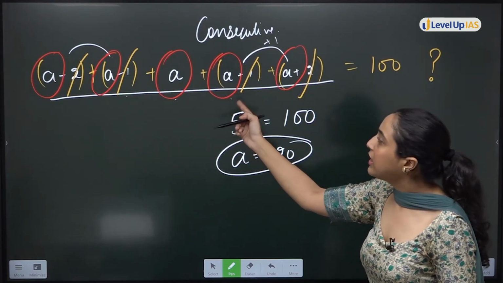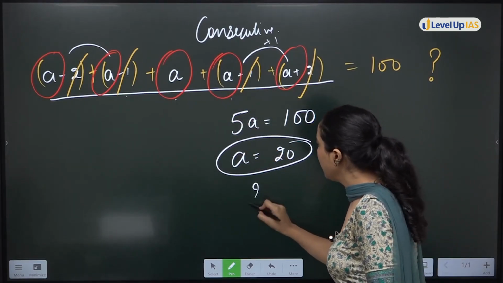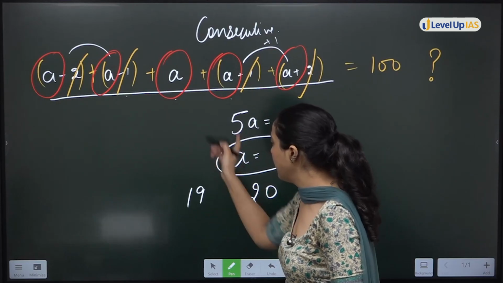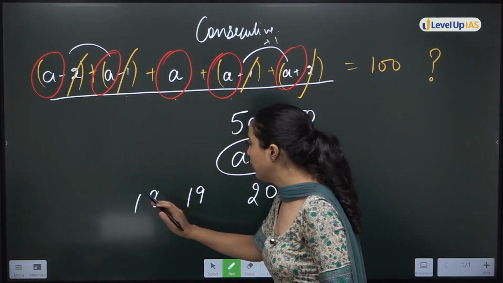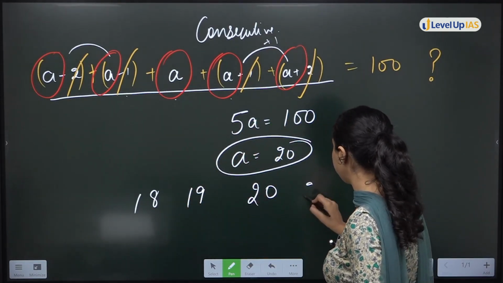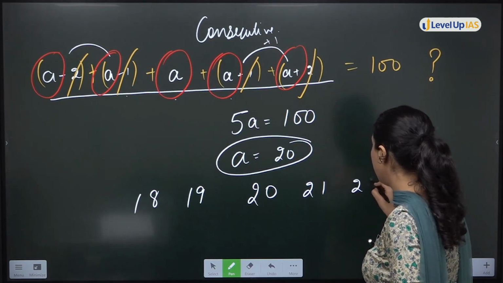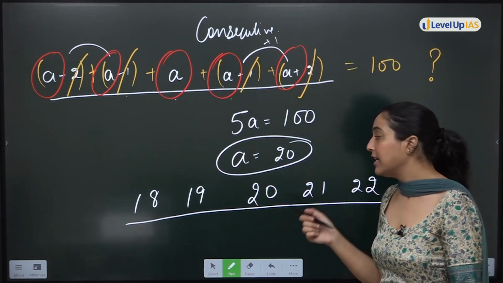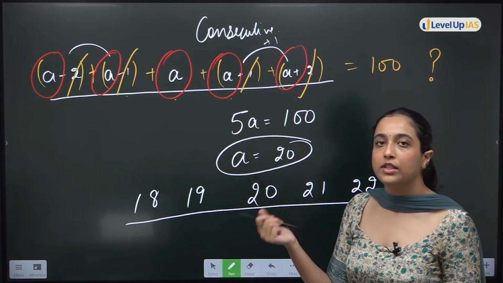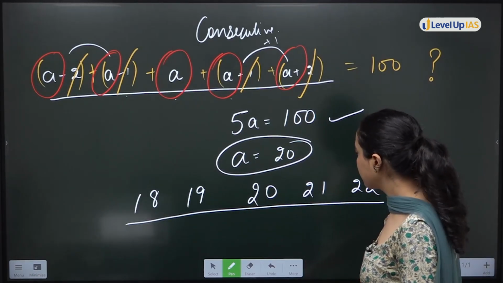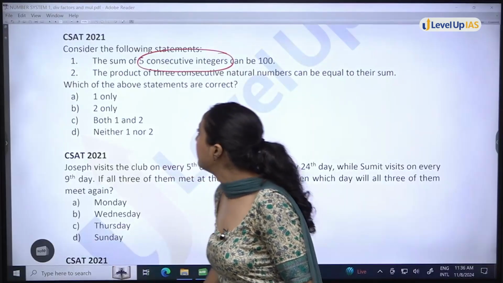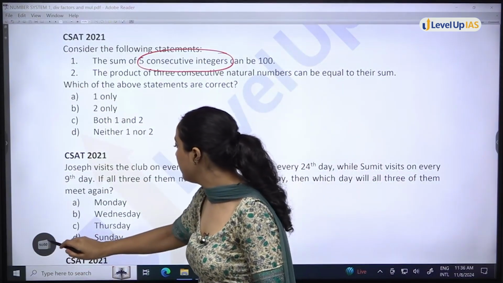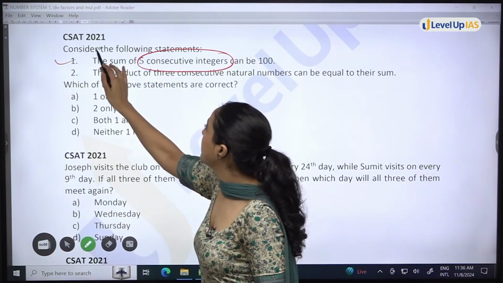So 5 consecutive integers will be what? One will be 20, A is 20, then A minus 1, 19, A minus 2, 18. So 18, 19, 20, 21, 22. These will be the 5 consecutive integers and you can check that the sum of these integers will be 100. So I can say that the first statement is correct, right? The first statement that is given to you, this is correct.